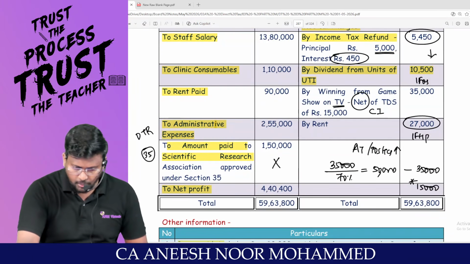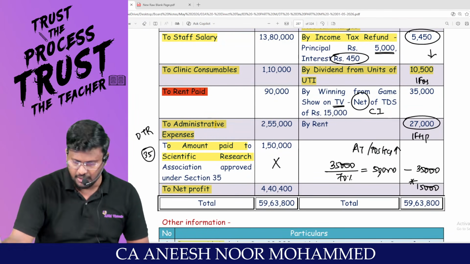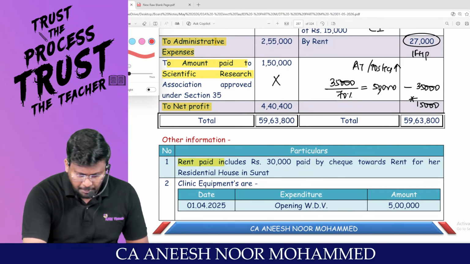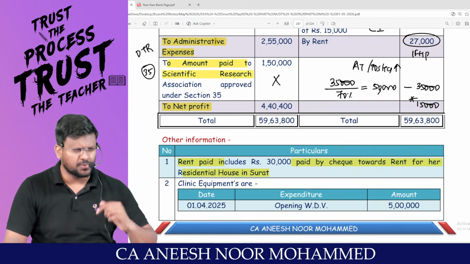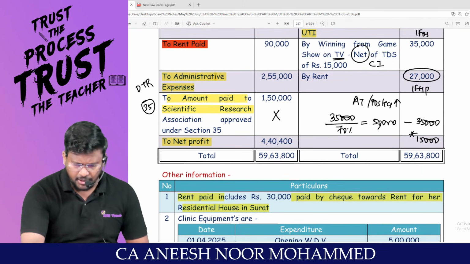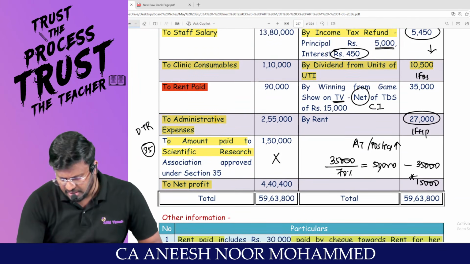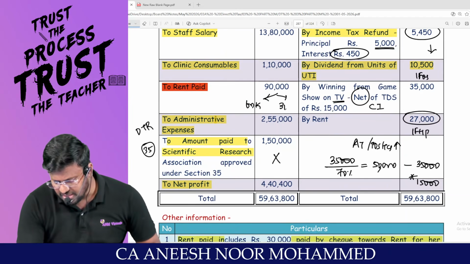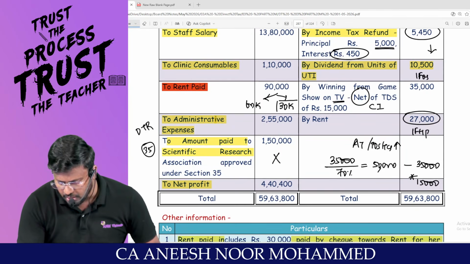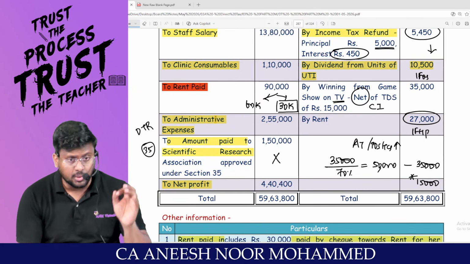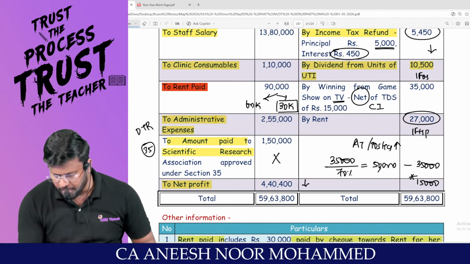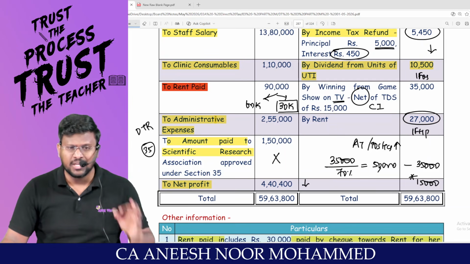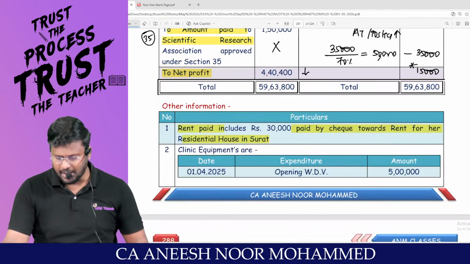Rent paid. They are giving these details, my dear lovable students. This rent paid includes 30,000 paid by cheque towards rent for her residential house in Surat. This is personal expenditure. Can personal expenditure be debited to P&L? No, sir. So out of this 90,000, only 60,000 is related to business expenditure, whereas 30,000 is personal expenditure. This 30,000 should be added back, because it should not have been debited to P&L. Because of debiting that 30,000, my net profit would have been reduced. My net profit should not reduce. It's an impurity for PGBP, and should be added back.